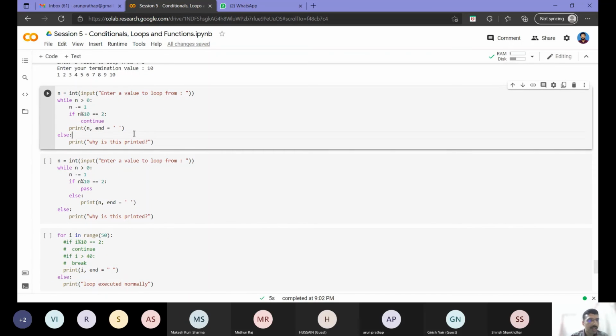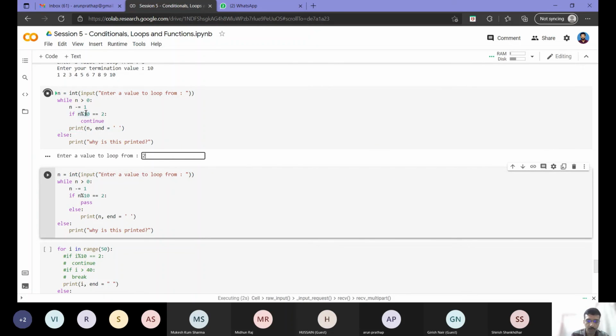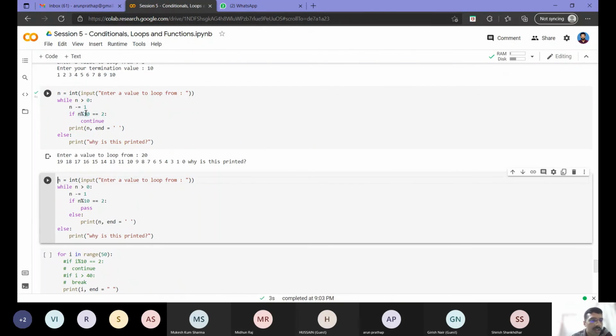Now suppose, again similar to the earlier one, I am decrementing n, and I have added one condition here. Let's see what will happen. Enter a value to loop from; I am giving 20. Can somebody tell what is the effect of this: if n modulo 10 equal to 2, continue? It will skip the loop and continue to the next.